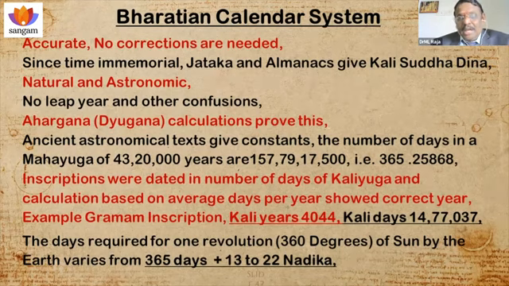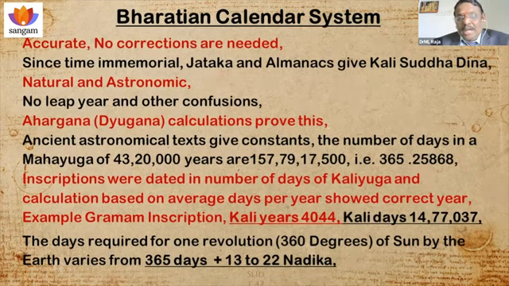This is the ecliptic, and since Earth is tilted, it is not like this. It is tilted like this. So this is the celestial equator, which is nothing but the extension of Earth's equator, Bhumadhya Rekha, into the sky. So it is like this, and the ecliptic pathway is like that because of the tilting of Earth. They cut at an angle of 23 degrees 27 minutes. So these two circles cut at two places. One is the vernal equinox and another is the autumn equinox. This is the beginning of Vasanta Ritu, so it is the vernal equinox. This is the autumn equinox because it is the beginning of Sarad Ritu.